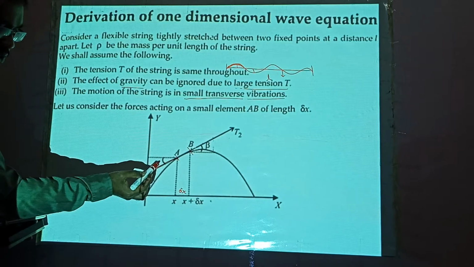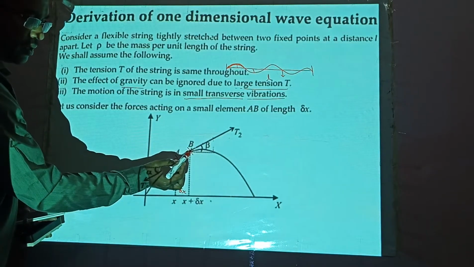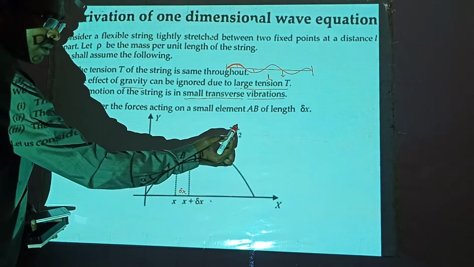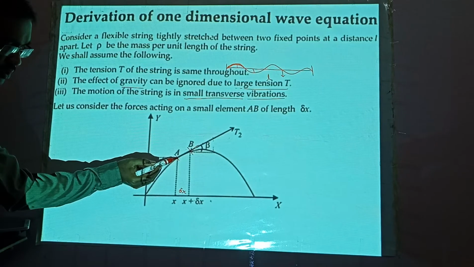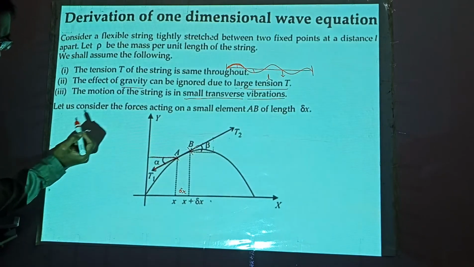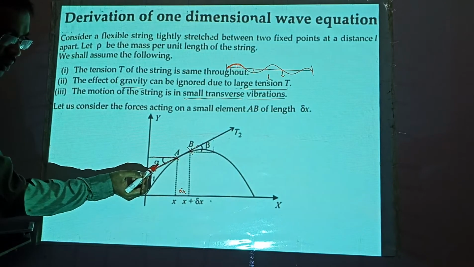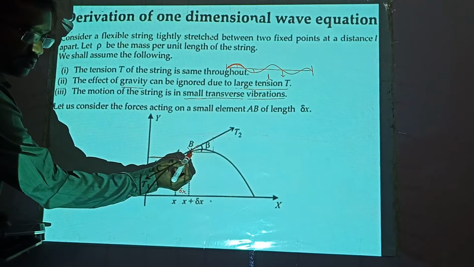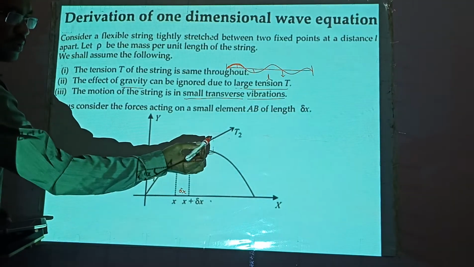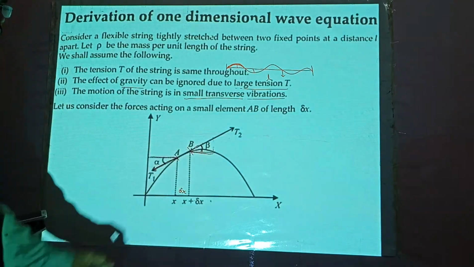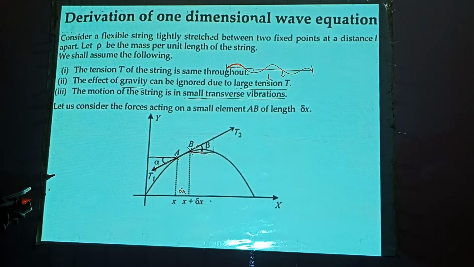Let us call that tension T1. And the other tension at the point B is in this direction. Let us call that T2. If you draw the horizontal, then this tension makes the angle alpha. If you draw the horizontal at this point, then we get an angle beta between the tension T2 and the horizontal. So this is the pictorial representation of the situation.